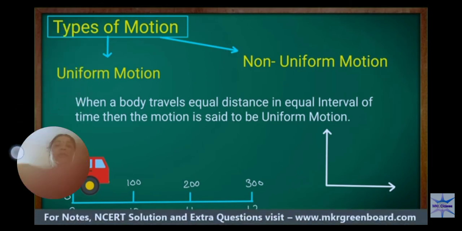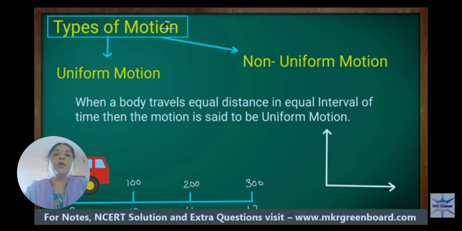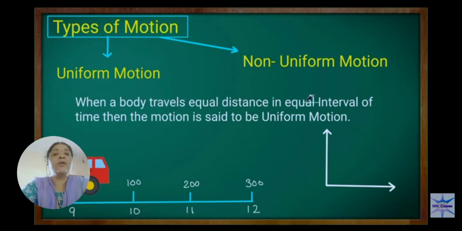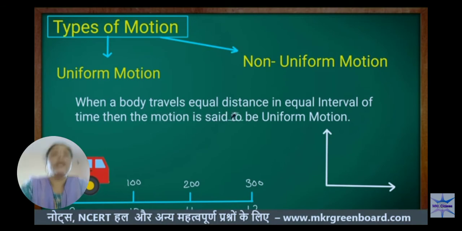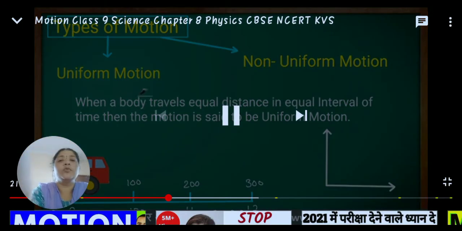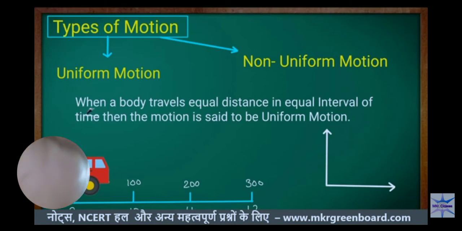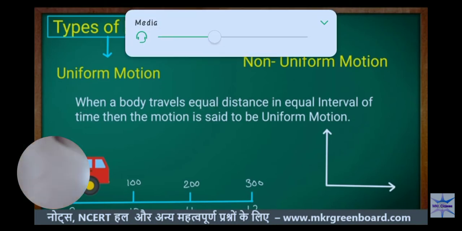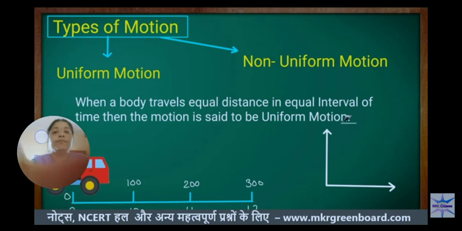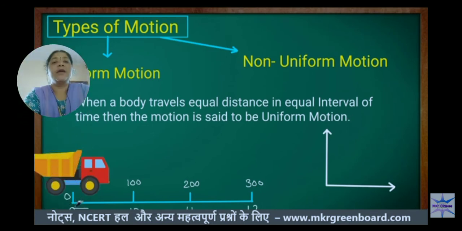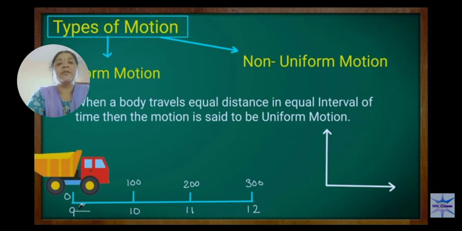Here there are two types of motion. One is uniform motion, another one is non-uniform motion. Coming to what is uniform motion: when a body travels equal distance in an equal interval of time, then it is called uniform motion.